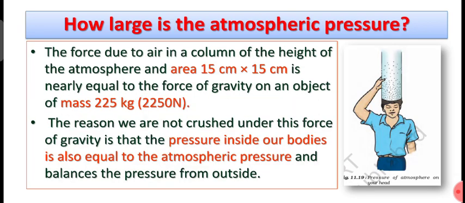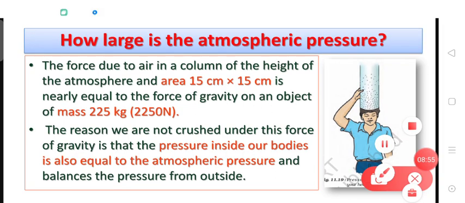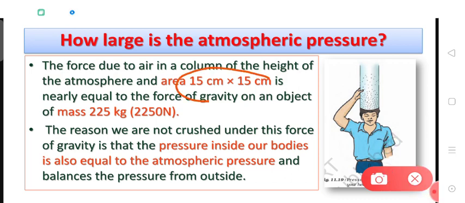Now how large is the atmospheric pressure? You can get an idea from this: suppose there is an area of 15 into 15 centimeter, that is 15 square centimeter, on the surface of earth. Do you know how much atmospheric pressure is working on it? The pressure is equal to actually 225 kg mass, we can say.